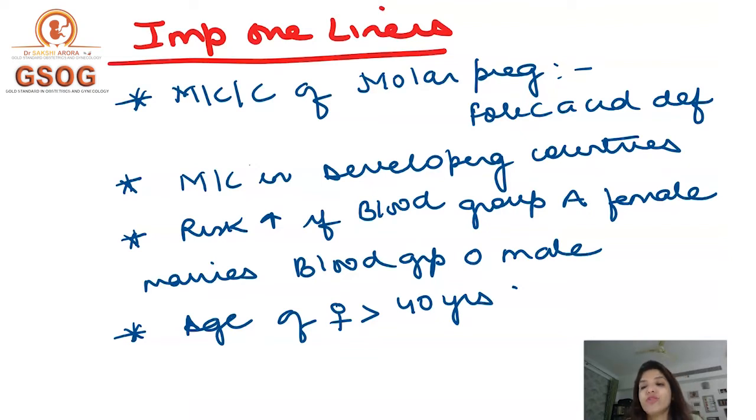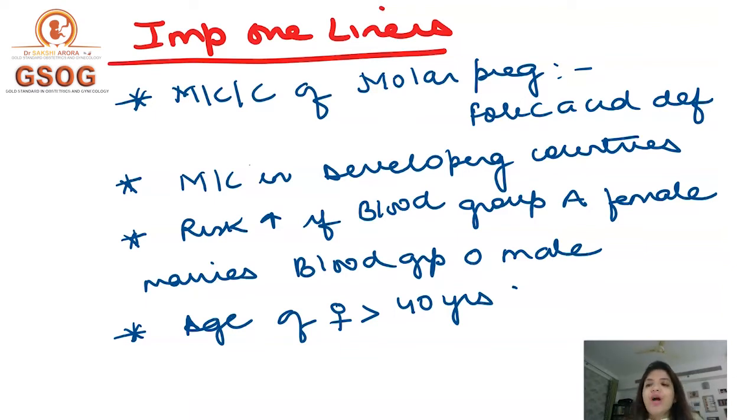Third important point which you have to remember is that the risk of molar pregnancy is increased if a blood group A female marries a blood group O male, and the risk of molar pregnancy is more in females who are more than 40 years of age. Clear to you? So this was the basics about molar pregnancy, right?